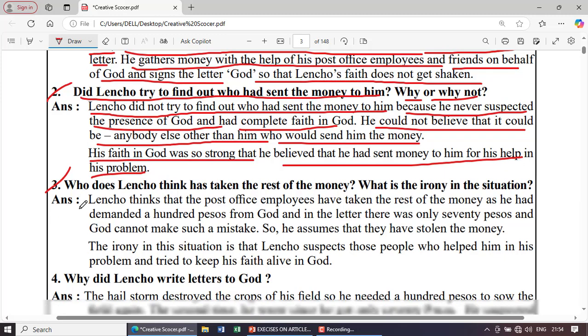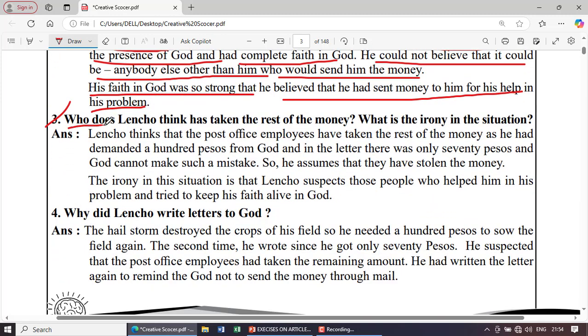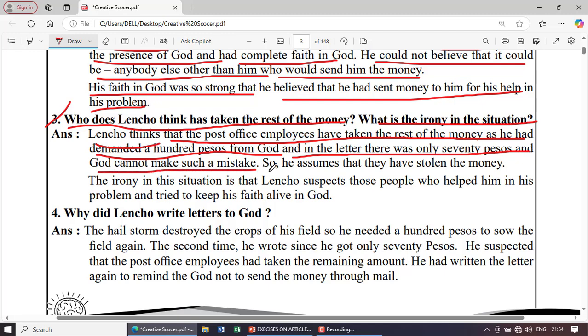Question number 3. Who does Lencho think has taken the rest of the money? What is the irony in the situation? Lencho thinks that the post office employees have taken the rest of the money as he had demanded 100 pesos from God, and in the letter there was only 70 pesos and God cannot make such a mistake.